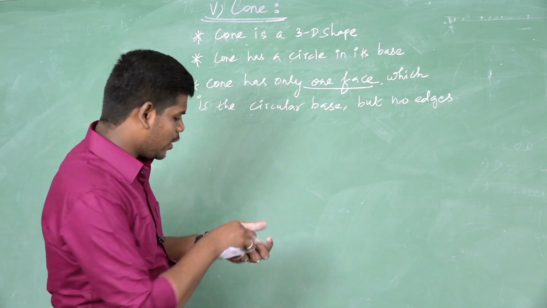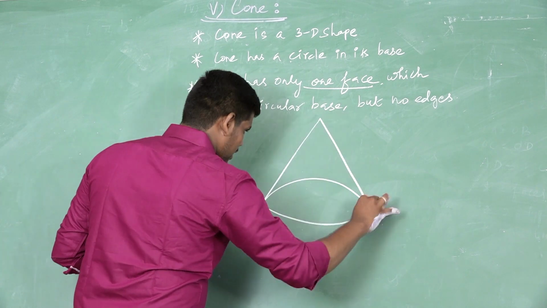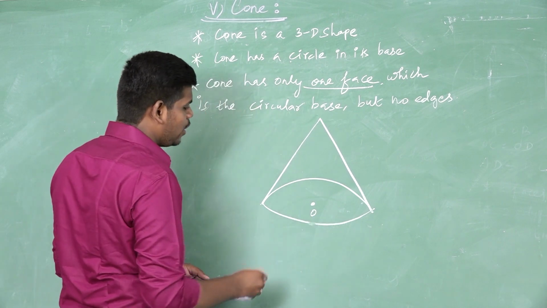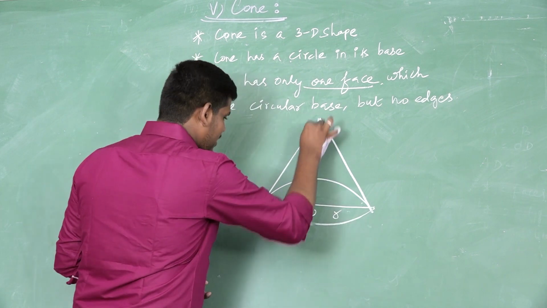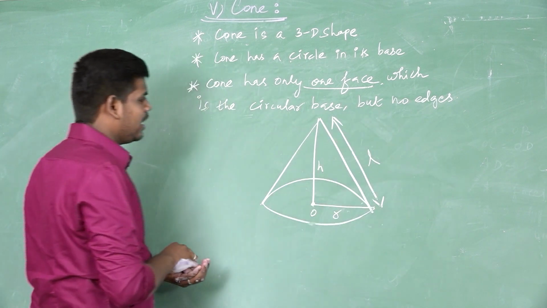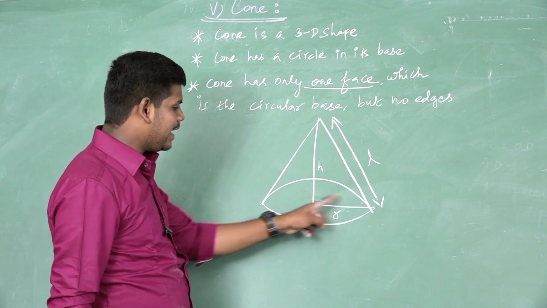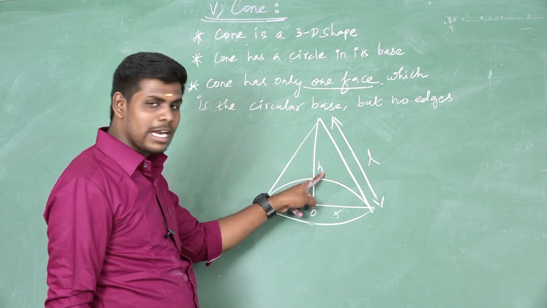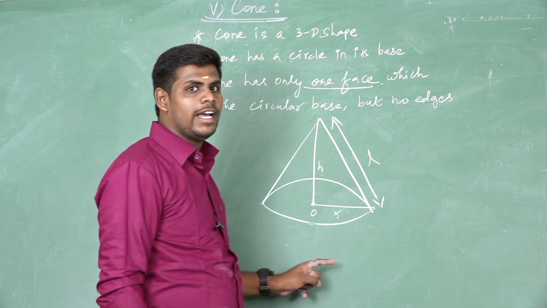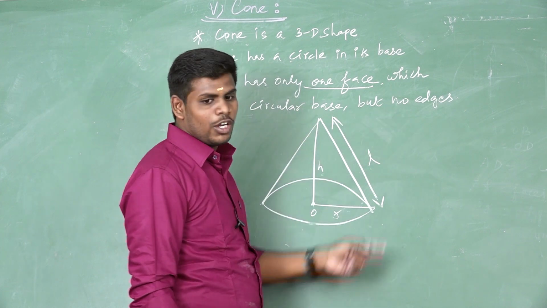Now I am going to draw the cone diagram. So listen. This is the cone diagram. The center point is represented by O. This is the radius. This is the height. This is the slant height, represented by L. This diagram shows a cone. So O is the center point, the radius is represented by R, the height is represented by H, and the slant height is called L.